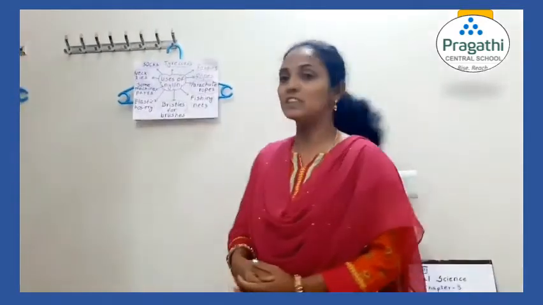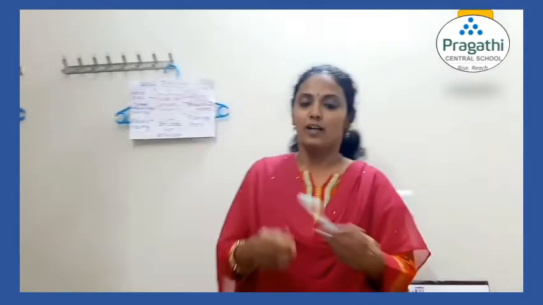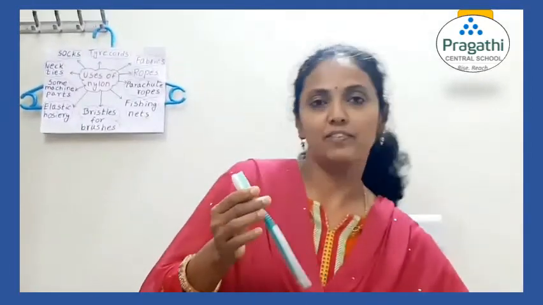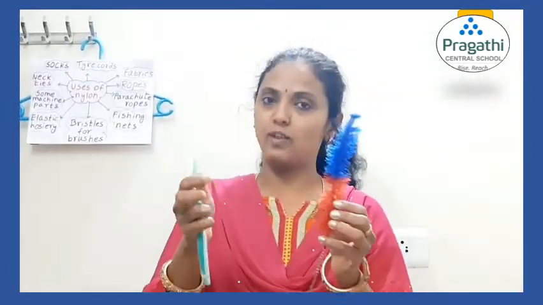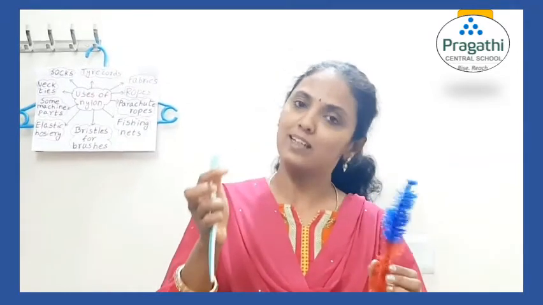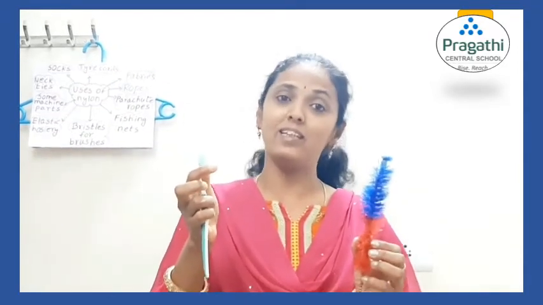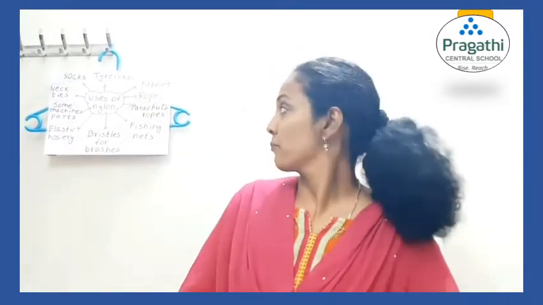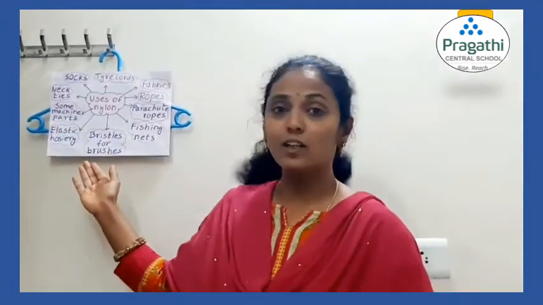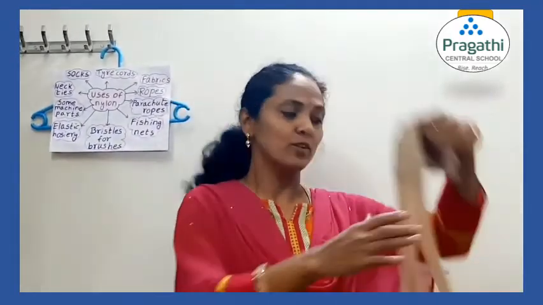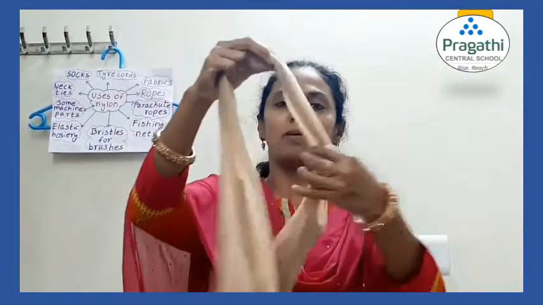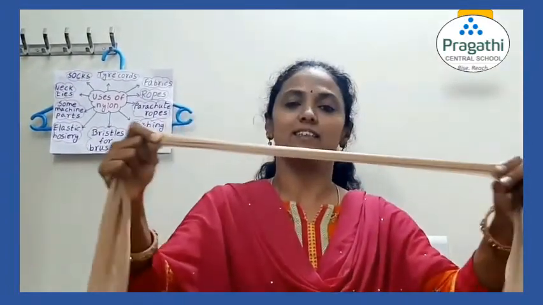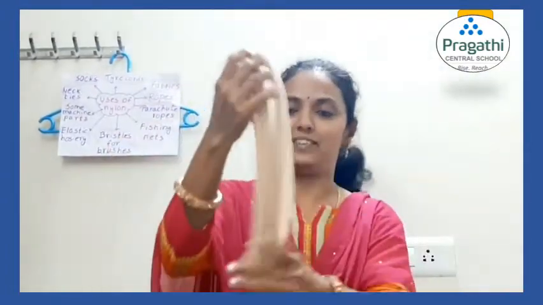And bristles for brushes. Not only toothbrush, even different brushes have bristles. These are all made up of nylon because nylon can be drawn into very, very thin wires. Elastic hosiery. Now you see this is made up of nylon. I can stretch it. It is elastic hosiery.